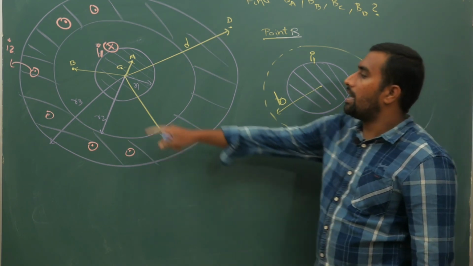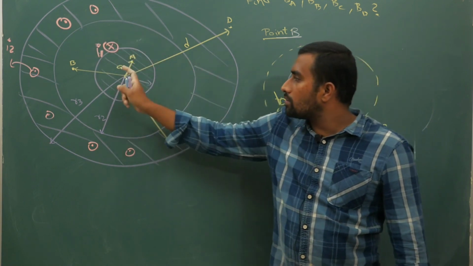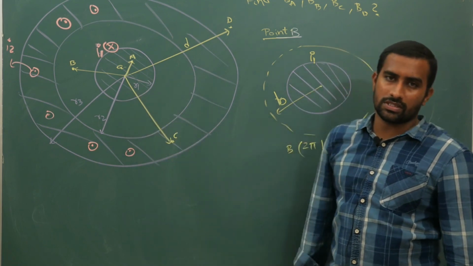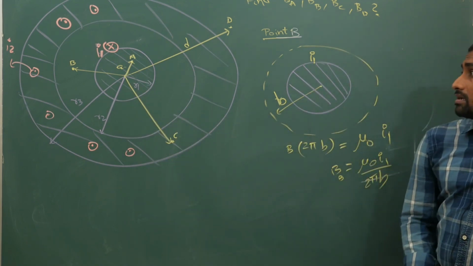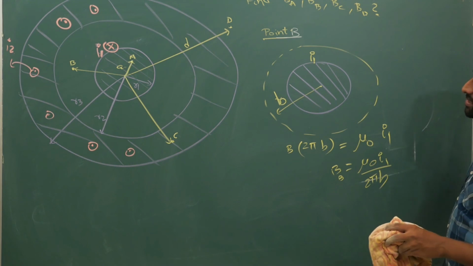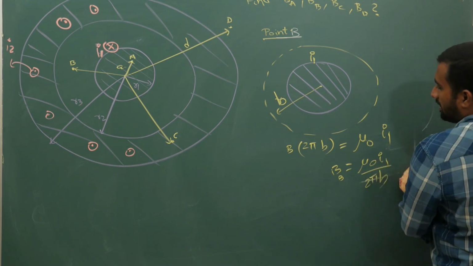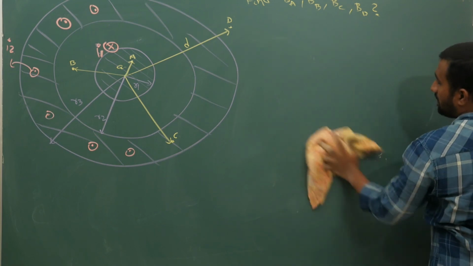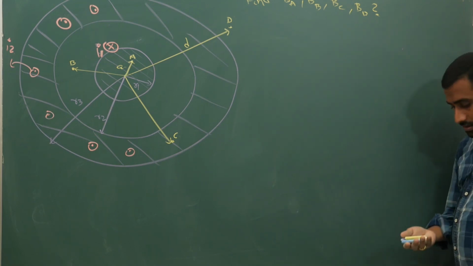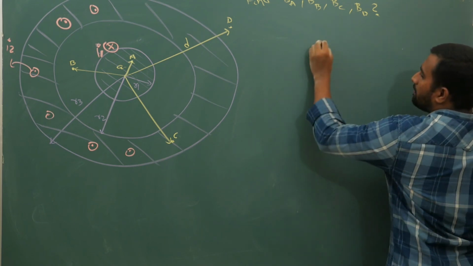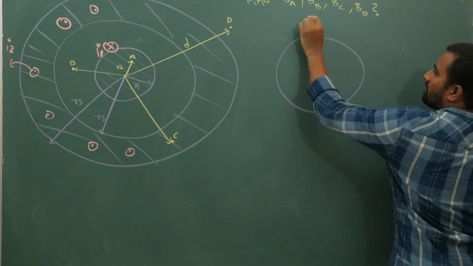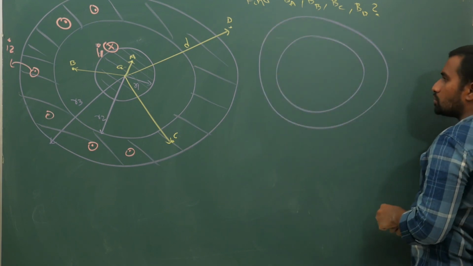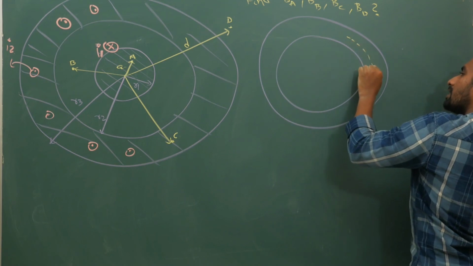Okay, because the Amperian loop passing through this will enclose only this part. It will not enclose this portion. So current is only this much. Okay. Next, now coming to the third point C, the problem will arise. So now observe carefully for the point C how we are going to calculate the magnetic field. So for point C, first of all, now I will choose an Amperian loop here.